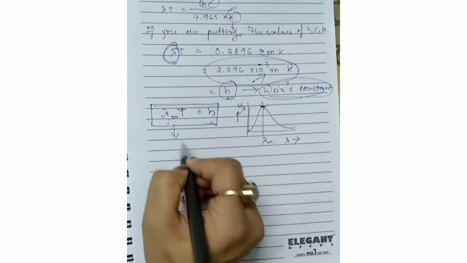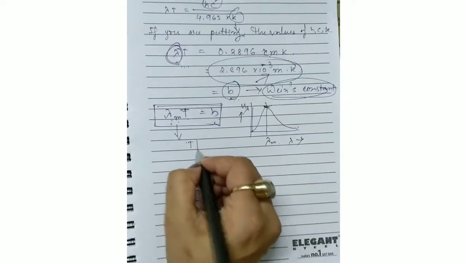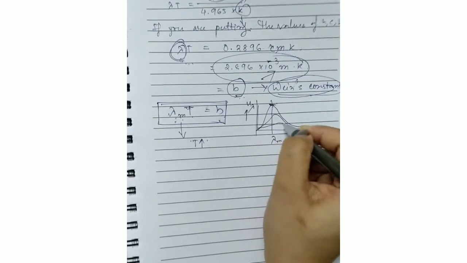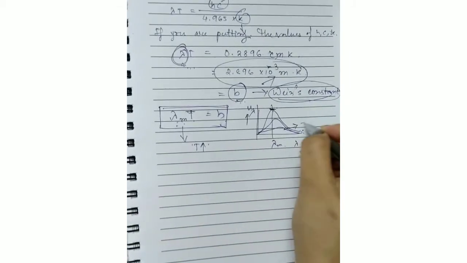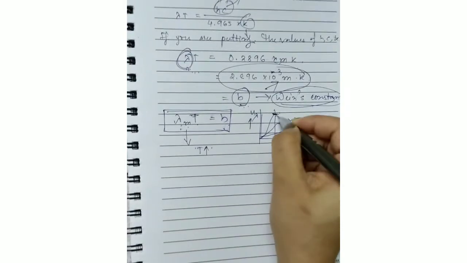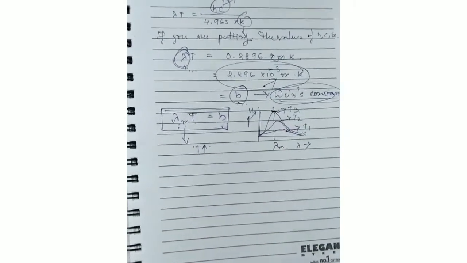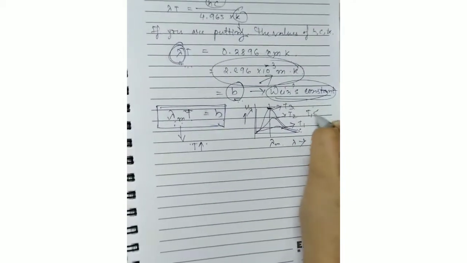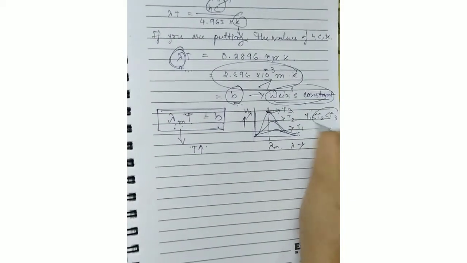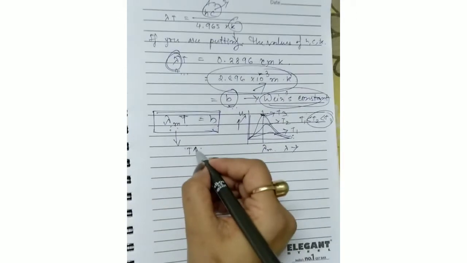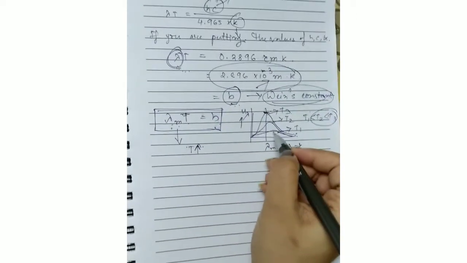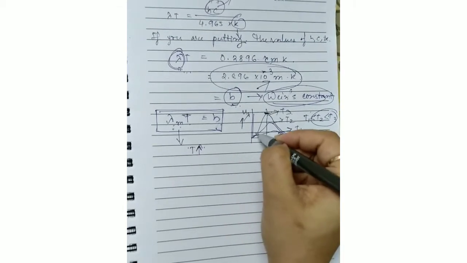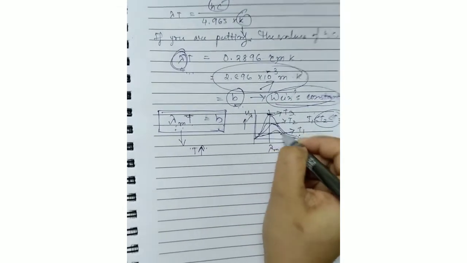Now what does it represent? We can say if T is increasing, I told you that suppose this is for T1, this is for T2 and this is for T3. Now we can say T1 less than T2 less than T3. Okay. So when we are increasing the temperature, we are shifting, basically we are increasing the, sorry, this should be like that only. Yes.